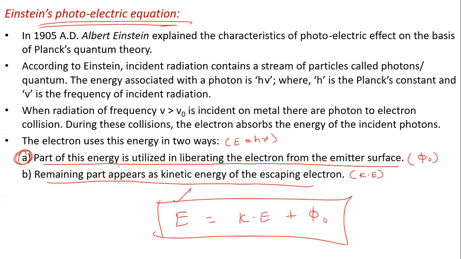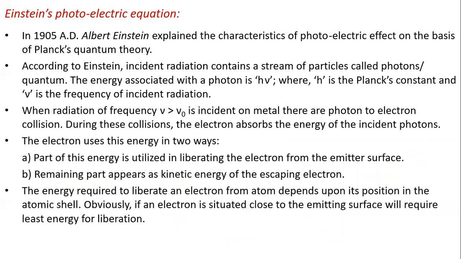The energy of the photon is utilized for two purposes: to do work to knock out the electron from the metal surface and to give kinetic energy. And this is the photoelectric equation. The energy required to liberate an electron from an atom depends on its position in the atomic shell.